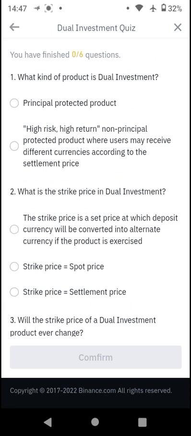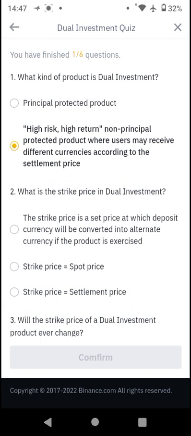It says, what kind of product is dual investment? It's not principal protected, so we're going to choose here: it is high risk, high return, non-principal protected, where users may receive different currencies. One of the factors why dual investment is high risk is that your crypto asset will be locked for a particular period, and due to the volatility of the market, if you select a down and exercised feature, you might lose value.